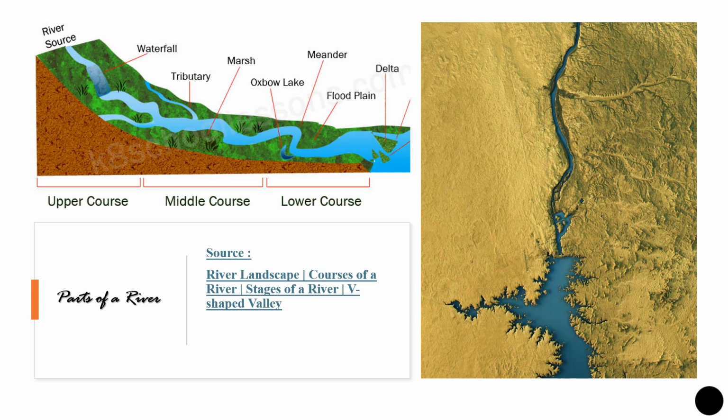So you can see there is a river source which is starting from the mountains, then it becomes a waterfall. There are small rivers called tributaries, marsh, then we are having meander, then we are having floodplain, and then we are reaching towards the delta. So this is a part of your river.